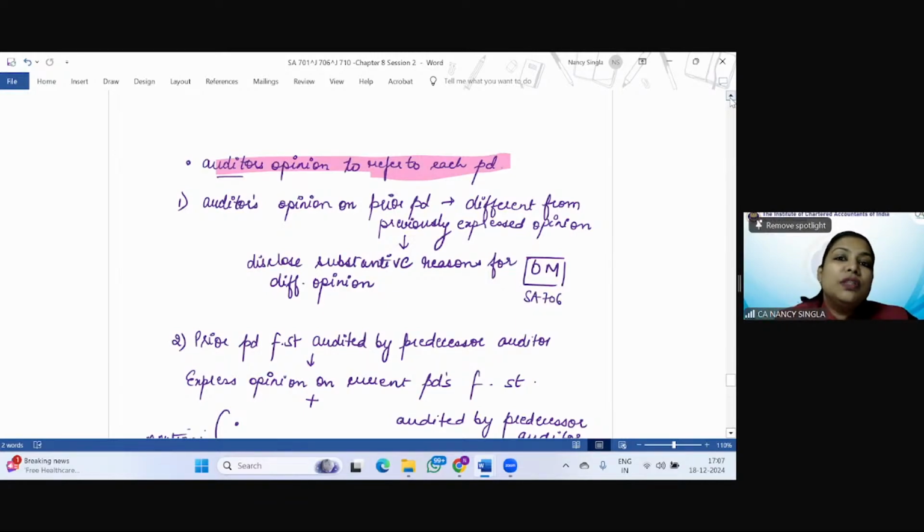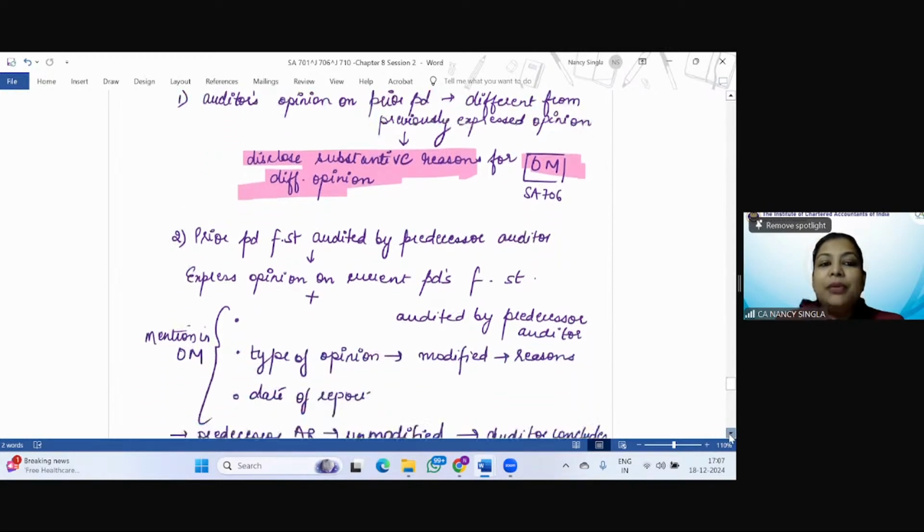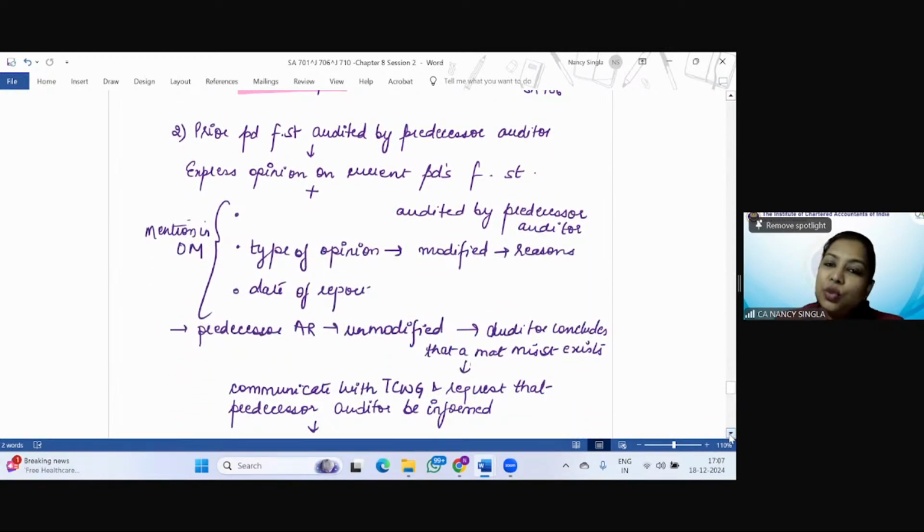So let's say it was modified by the prior period auditor, but now the auditor thinks it should be unmodified. So if the auditor's opinion on prior period is different from the previously expressed opinion, the auditor is going to disclose the substantive reason for the different opinion in the other matter paragraph in terms of SA 706. See, if there is a difference of opinion, it is going to be an important reason. So that is why substantive reason. Clear?